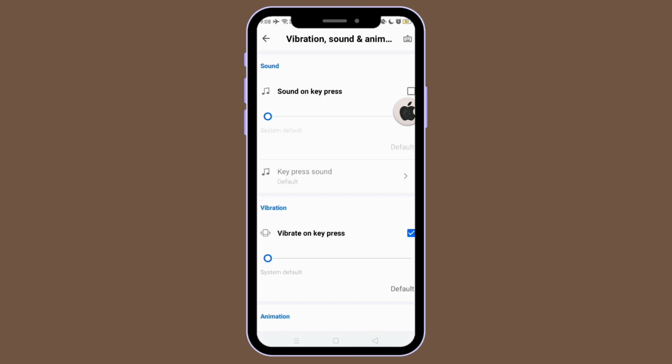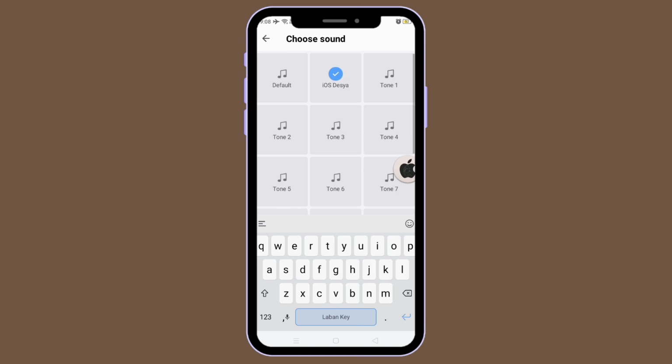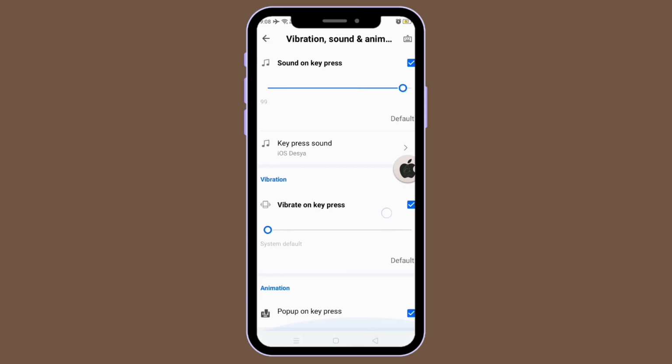Now let's move on to sound and animation. Turn on the sounds. I prefer you use this iOS by Desha sound. Also, you have to turn off the vibrate and key press.